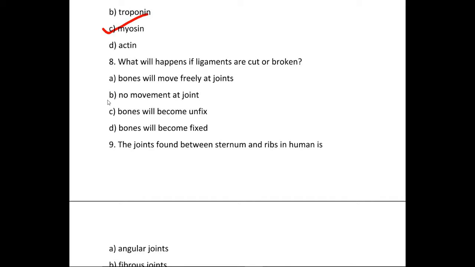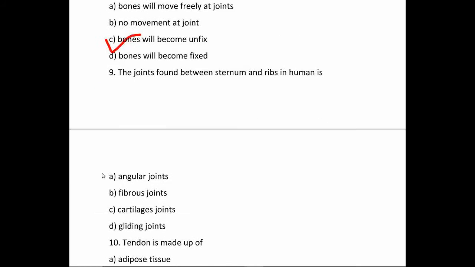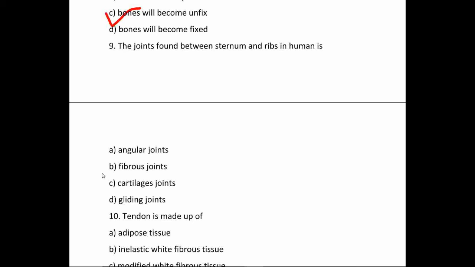Question number 8. What will happen if ligaments are cut or broken? Option A, bones will move freely at joints. Option B, no movement at joint. Option C, bones will become unfixed. Option D, bones will become fixed. So our correct option is option C, bones will become unfixed. Question number 9. The joints found between sternum and ribs in humans is option A, angular joints, option B, fibrous joints, option C, cartilage joints, option D, gliding joints. So our correct option is option C, cartilage joint.